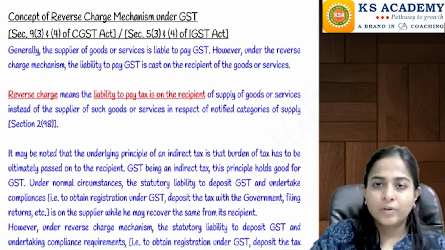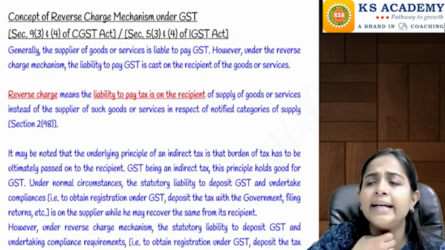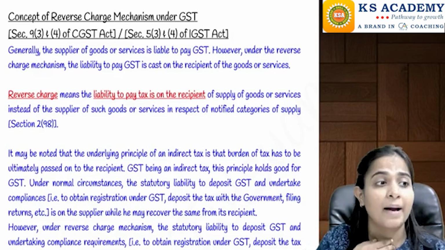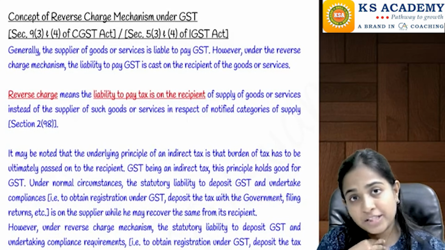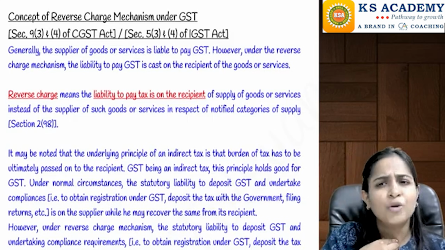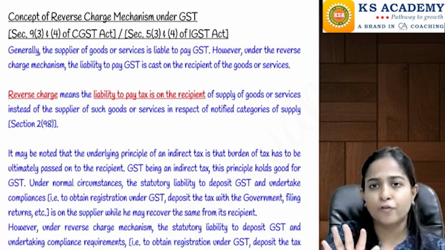Right now, 9.1 was normally telling that in case of intrastate supply, CGST will be applicable. 5.1 was telling that in case of interstate transactions, IGST will be applicable. 9.2 and 5.2 was telling that on those 5 products, as of now, GST is not applicable.